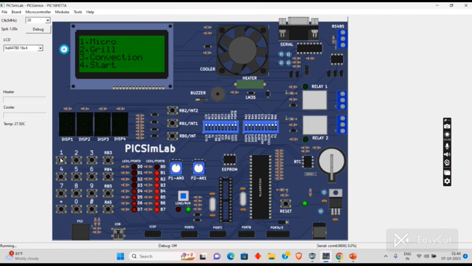I'll go for micro first. So we are pressing the key 1 in a keypad matrix. And here, as we discussed before, the power is 900 watt. We can set the timer as we wish. As we discussed before, only for start mode, we have to set the timer for 30 seconds. And here I am going to set the timer for 20 seconds.